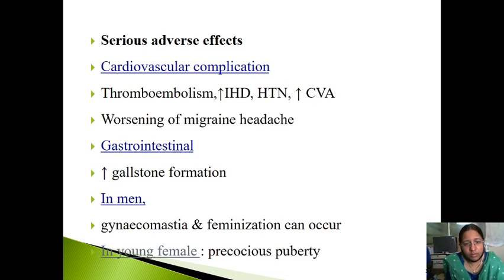Now, serious adverse effects include thromboembolism, increased ischemic heart disease, hypertension, increased cardiovascular accidents, and worsening of migraine. In the gastrointestinal tract, I told you there will be increased gallstone formation. In men, gynecomastia and feminization can occur because of the action on the mammary glands. In young females, it causes precocious puberty. This is very important: you should never prescribe it to a young female who has not attained menarche, because it will lead to precocious puberty.